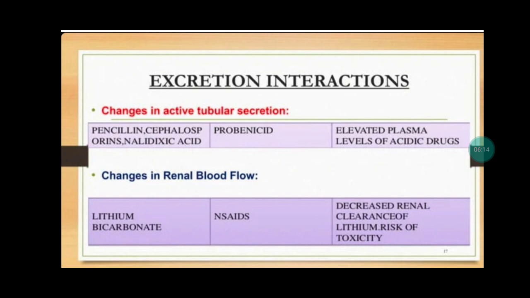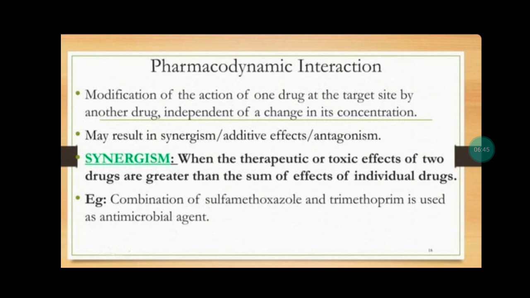The last one is excretion interactions, where one drug inhibits the active tubular secretion of another drug. For example, probenecid inhibits the active tubular secretion of penicillin and cephalosporin, so an elevated plasma level of the acidic drug occurs. Another example is non-steroidal anti-inflammatory drugs inhibiting the excretion of lithium, so they decrease the renal clearance of lithium and there is a risk of toxicity.